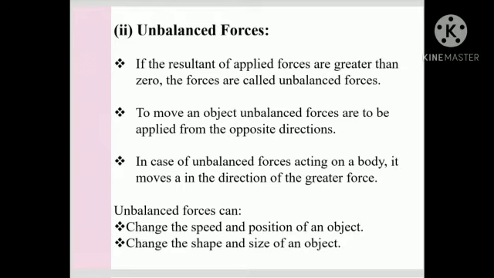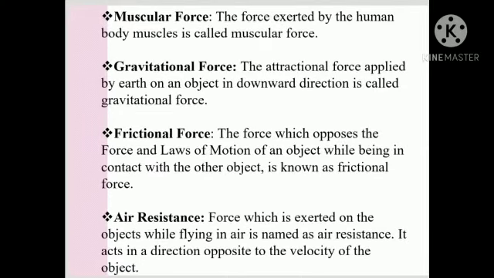Now, when we talk about force, there are different types of forces. First one is muscular force. The force exerted by human body muscles is called muscular force. The second one is gravitational force. The attractive force applied by Earth on an object in the downward direction is called gravitational force. Whenever we throw some object, it will come back to the ground. That is because of the gravitational force.